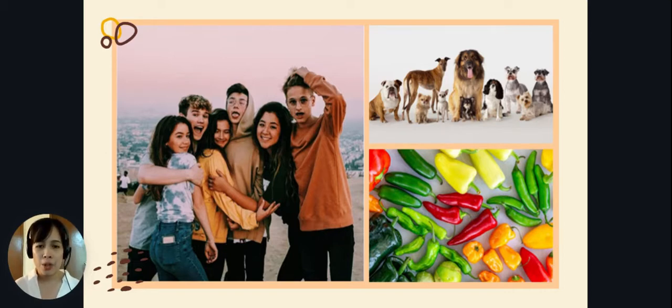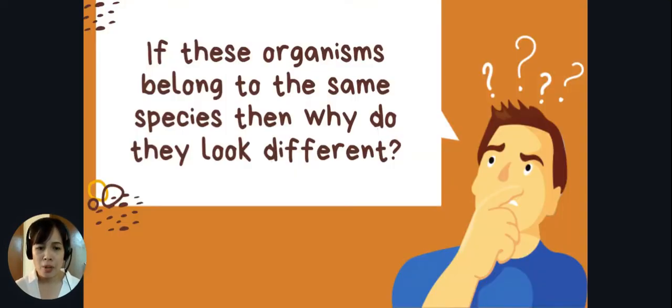In plants, we could also see here in peppers that they have different colors and different sizes. Some are short, some are thin, some are stout, but we consider them belonging to the same species. Now, if these organisms belong to the same species, then why do they look different? You know why? The answer for that is evolution.